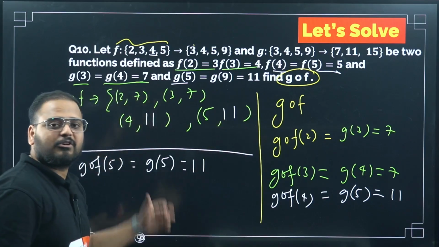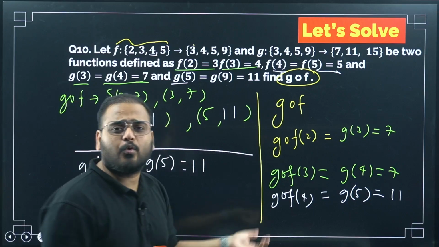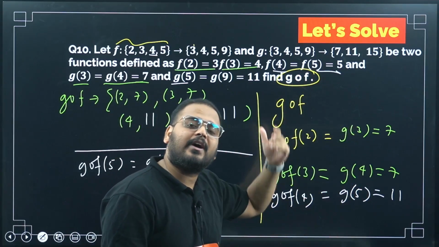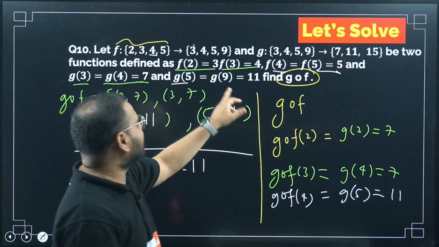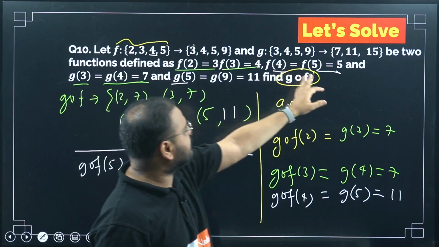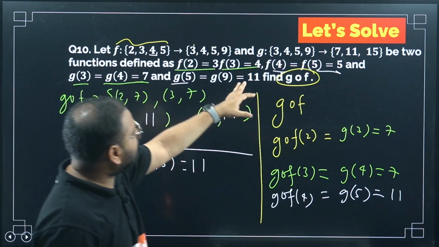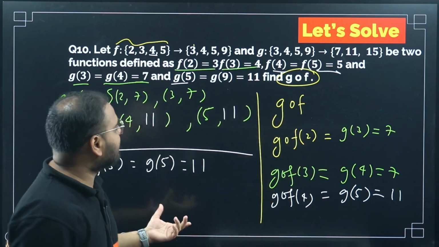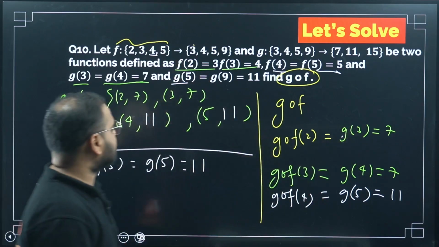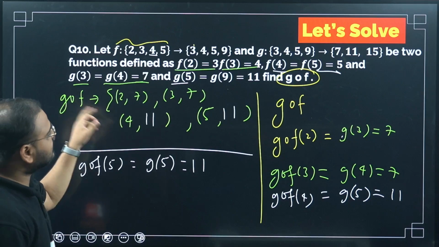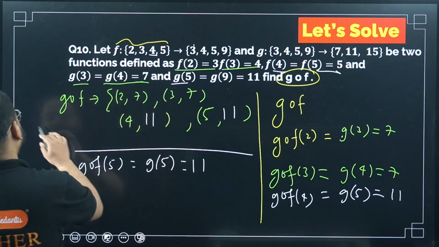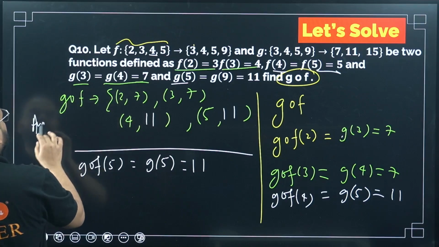So yes, in the question they have given some extra information. I don't have to break my head over this. I'll see what is the requirement and then use the question accordingly. I did not need g of 9. I did not need other values, okay? Only for the conditions where I have the requirement. 3 I needed, right? G of 3 is 7. So my gof answer is 2, 7, 3, 7, 4, 11, 5, 11. This is my answer.